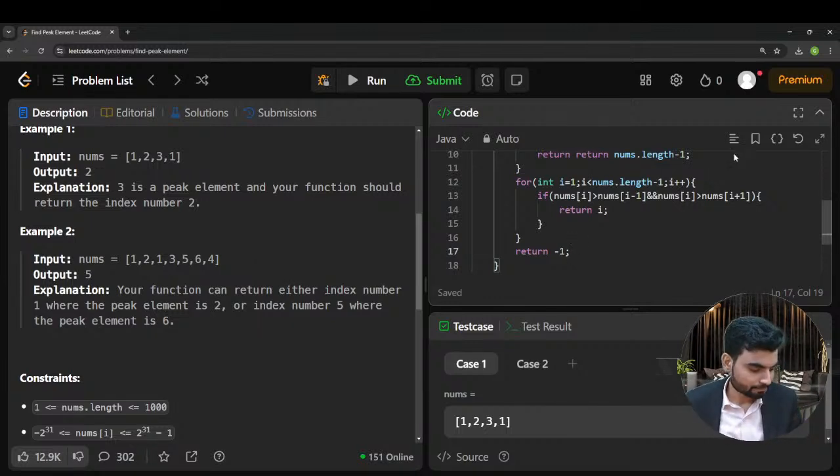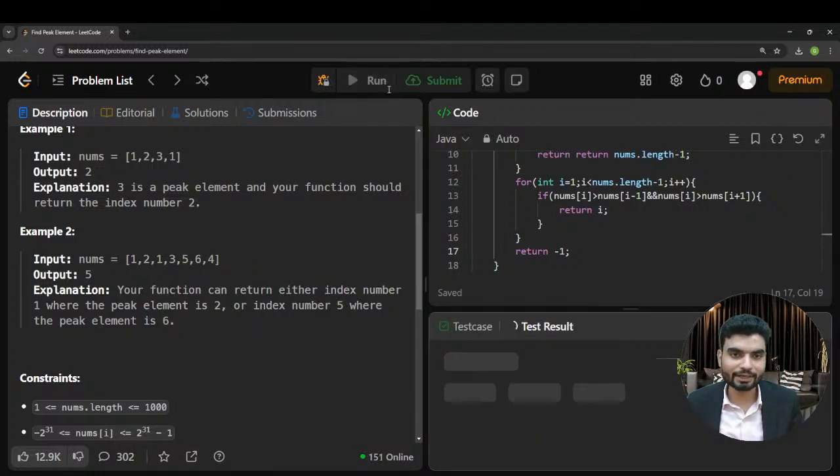Okay. Cool. So now let's run this. Let's run this and see whether it's working or not.